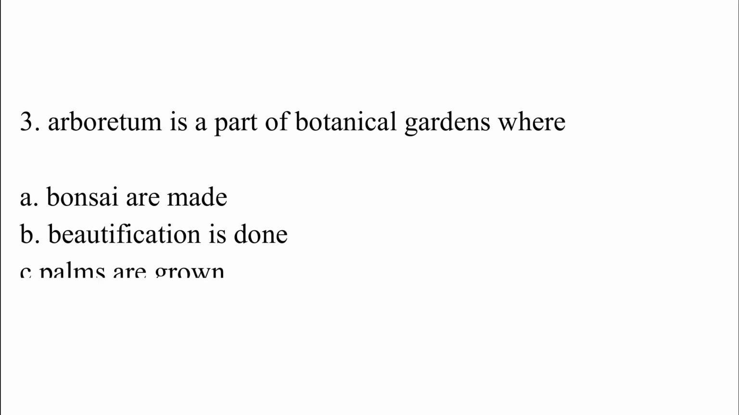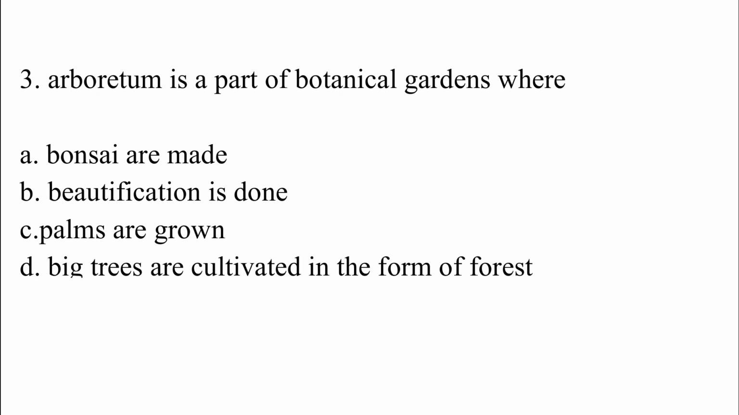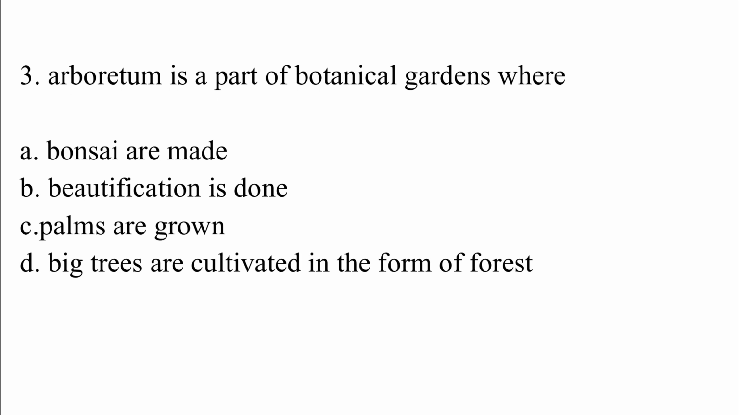Arboretum is a part of botanical gardens where option A, bonsai are made. Option B, beautification is done. Option C, palms are grown. Option D, big trees are cultivated in the form of forest. The correct answer is option D, which is big trees are cultivated in the form of forest.